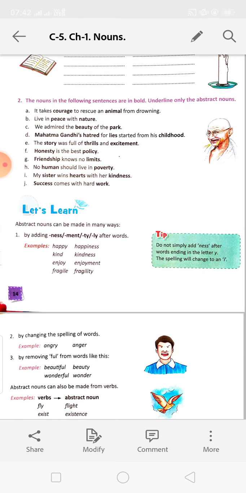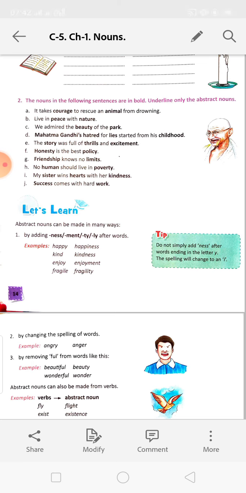Next, abstract noun. Abstract nouns can be made in many ways by adding ness, ment, ity after words. Happy, happiness. Kind, kindness. Enjoy, enjoyment. Fragile, fragility. Sometimes it is okay. Here is a tip in the green box.